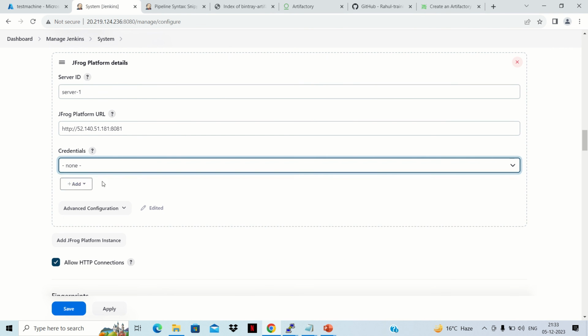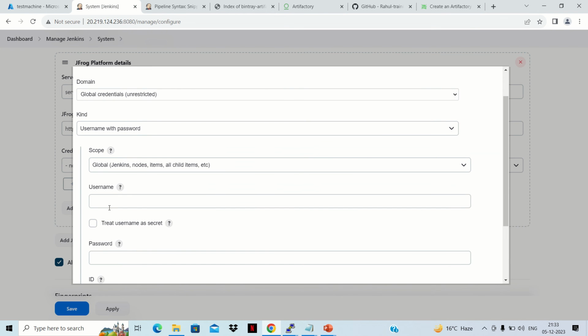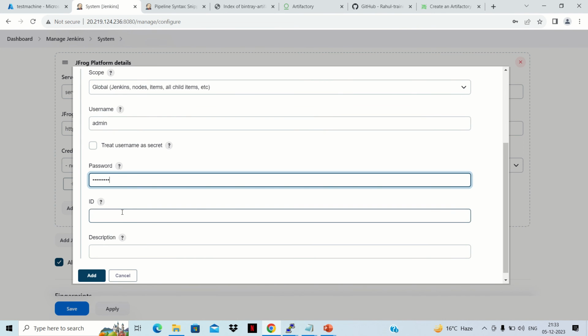If I click on this add, now it is allowing us to add a credential. So we'll give the username and password of that particular JFrog console. And in the ID we need to give one ID.